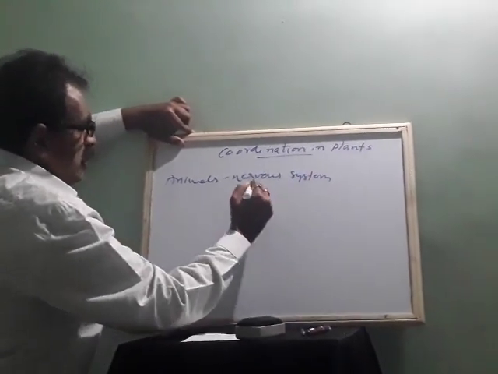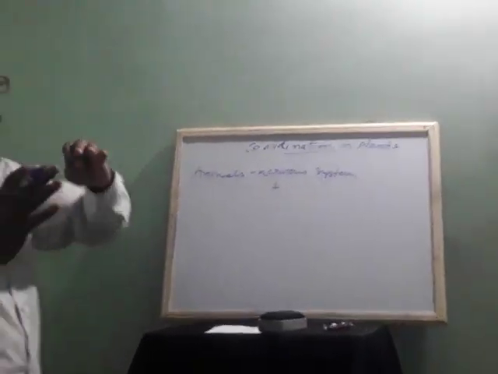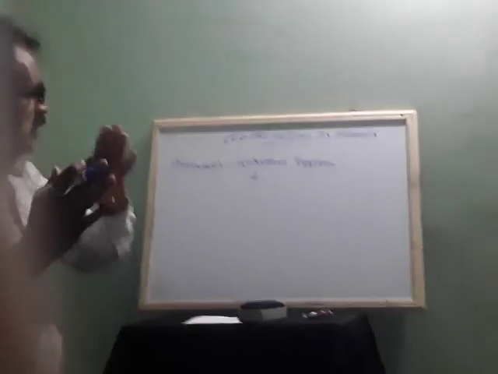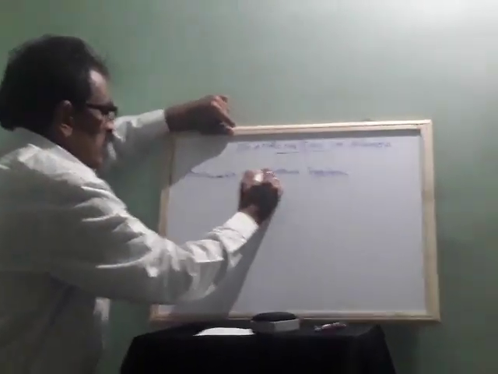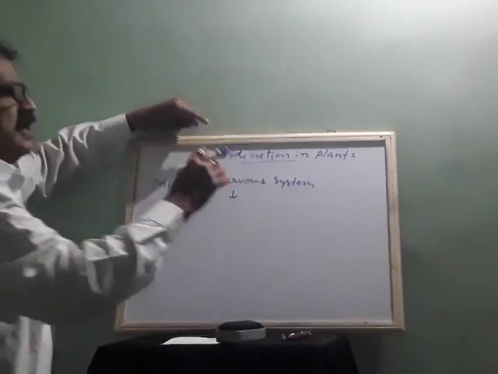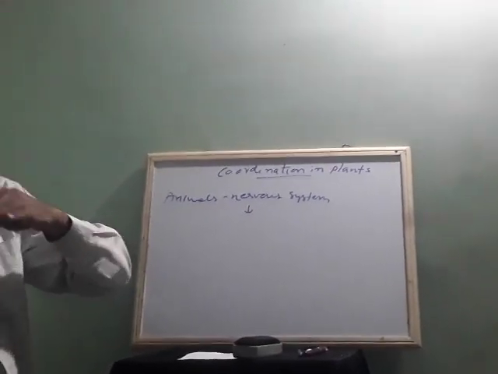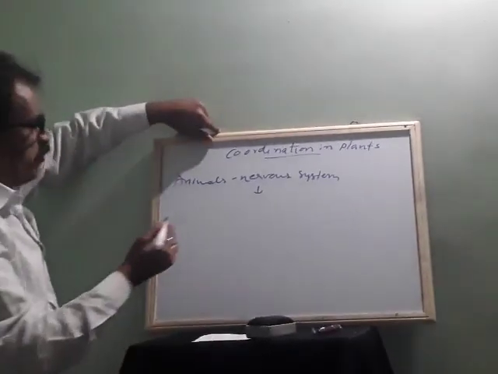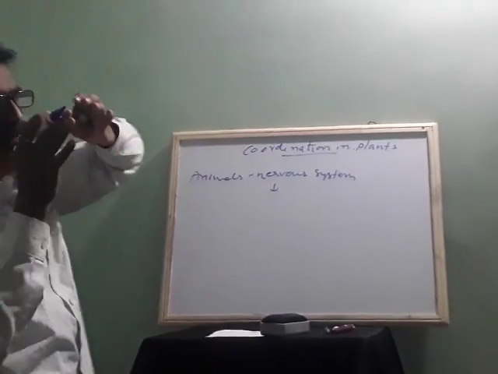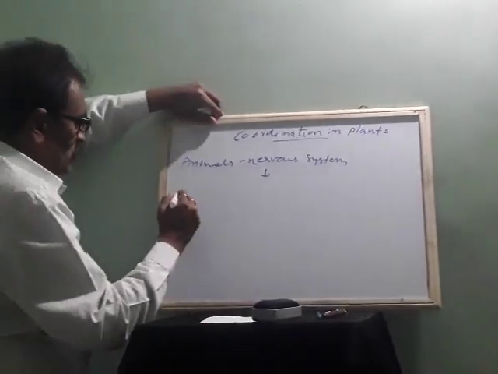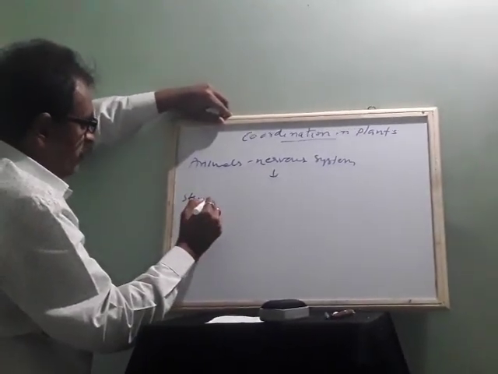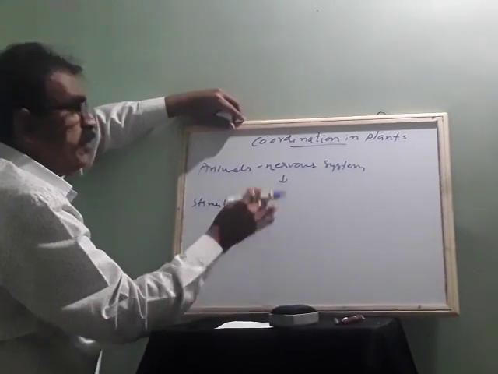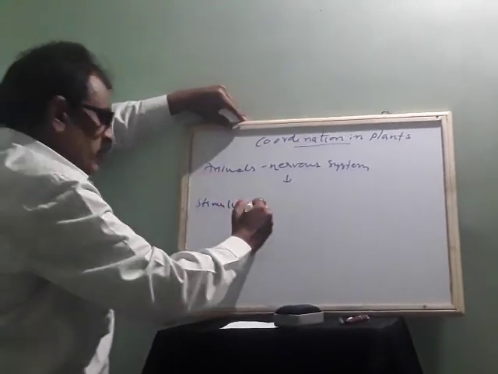There are some structures which help the message, the signals which are sent, reach the brain. But how? When any stimulus is given, the stimulus reaches that particular region very slowly.